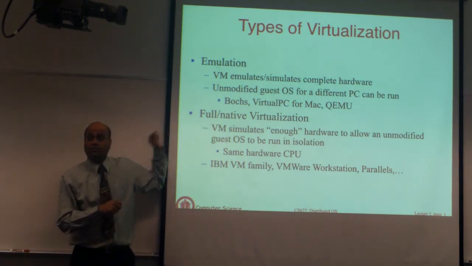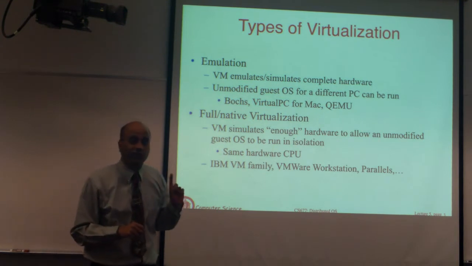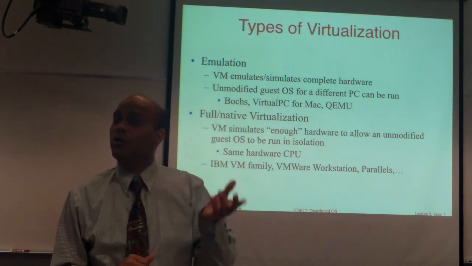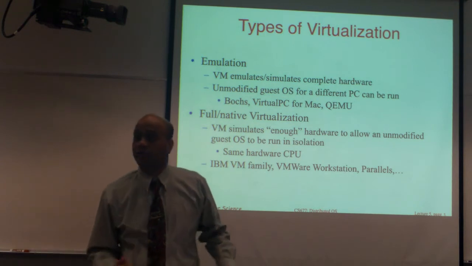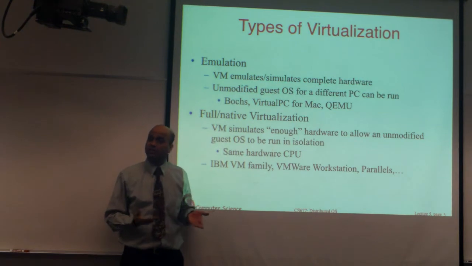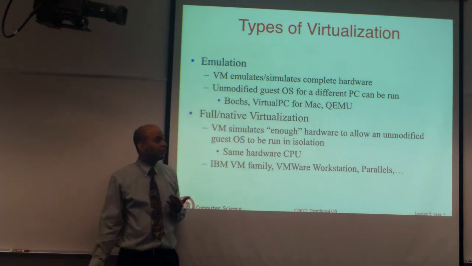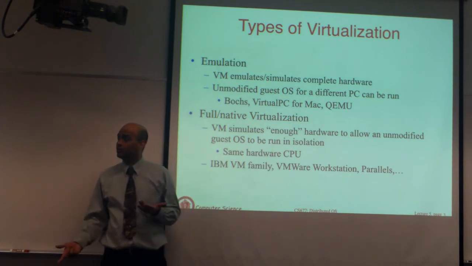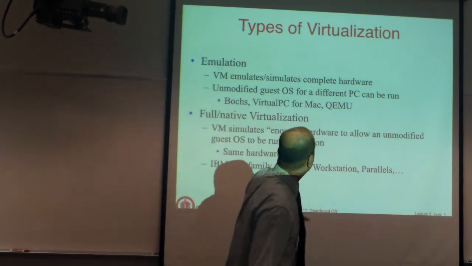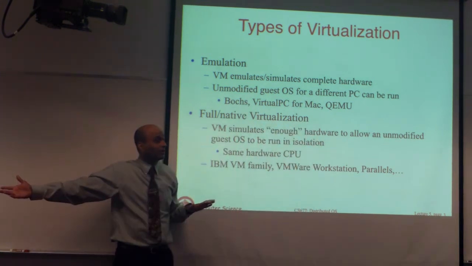Okay. The nice thing about native virtualization is it's significantly faster than emulation, because you're emulating the same interface. So when an x86 instruction is executed, let's say inside an x86 virtual machine that's running on top of a real x86 PC, you don't have to do any translation. Okay, you just send it to the CPU for execution. There's nothing to translate, it's the same instruction.